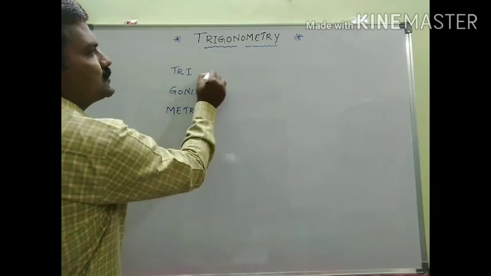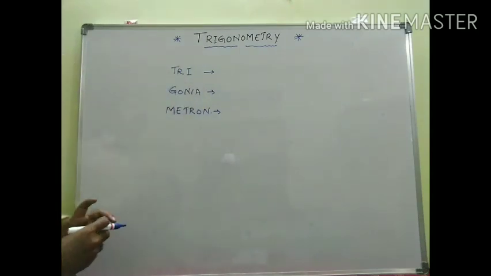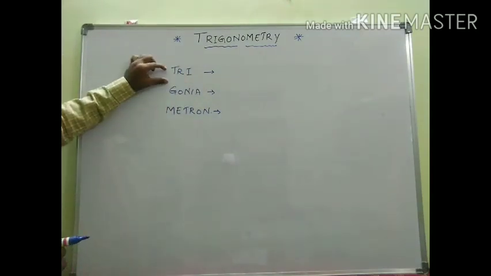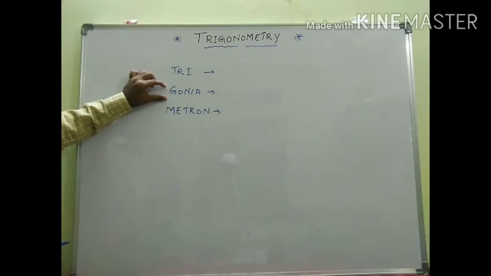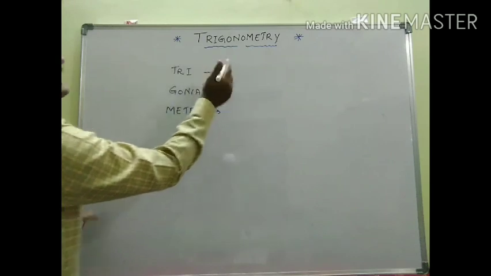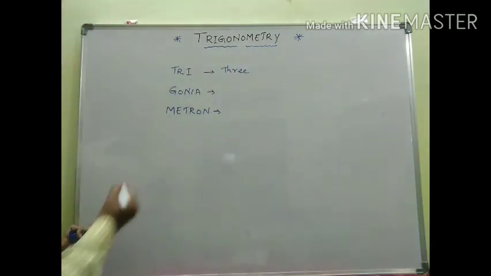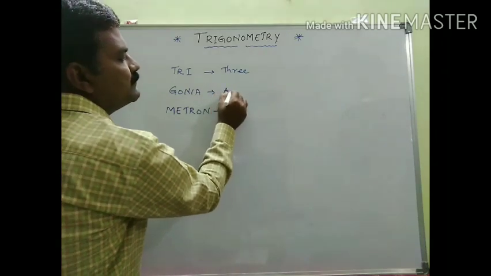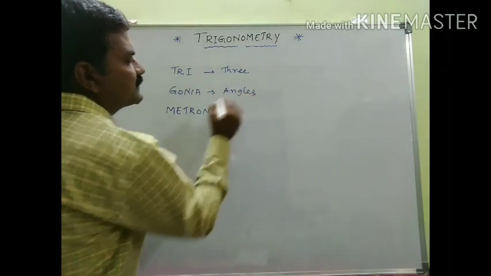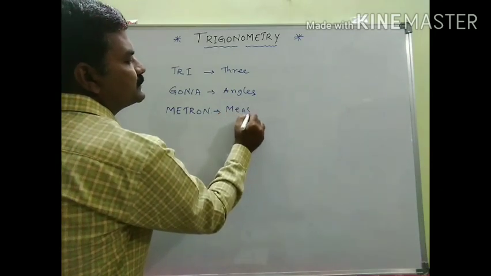Tri means 3, gonia means angles, and metron means measurement.